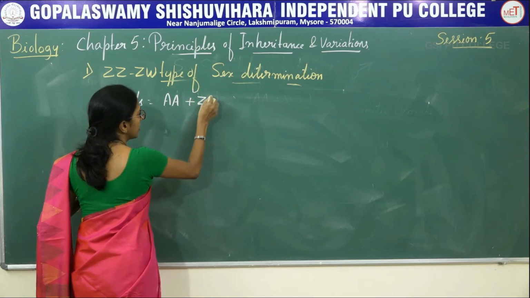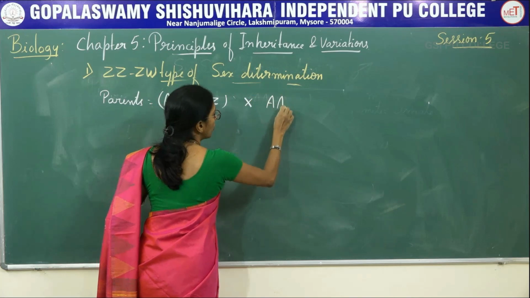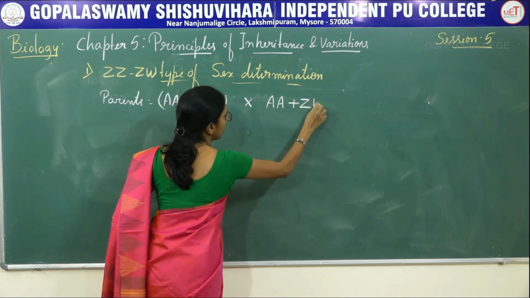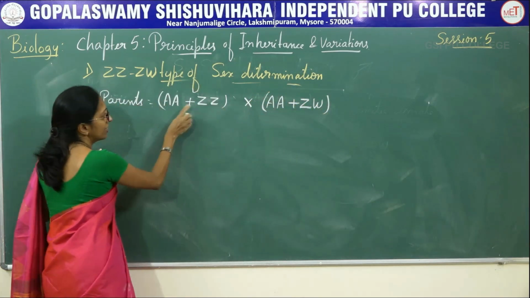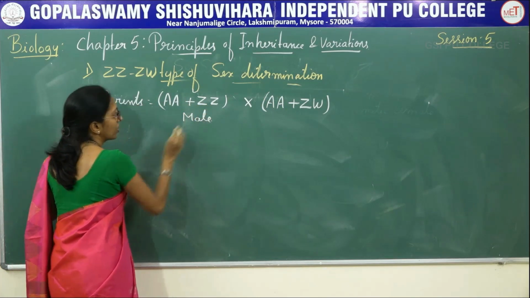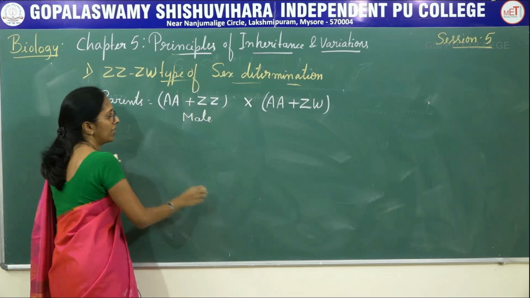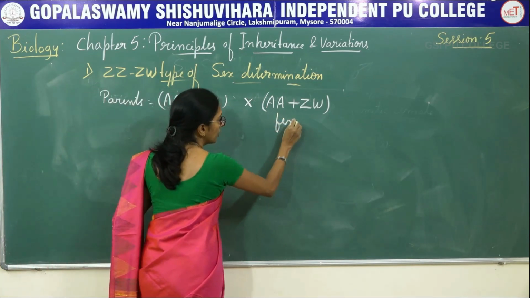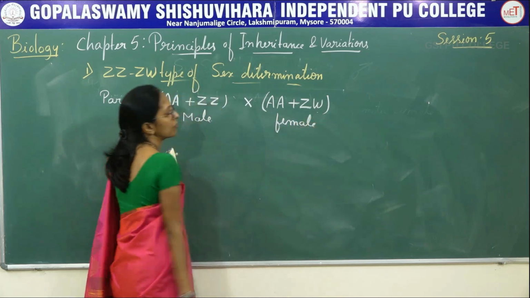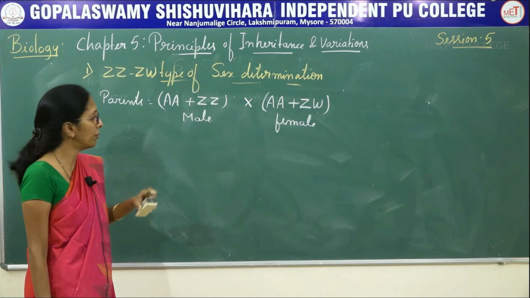Autosomes plus ZZ crossed with autosomes plus ZW. Here ZZ is a male, because the males produce similar types of gametes and the females produce dissimilar types of gametes. Therefore, it comes under heterogametic female.